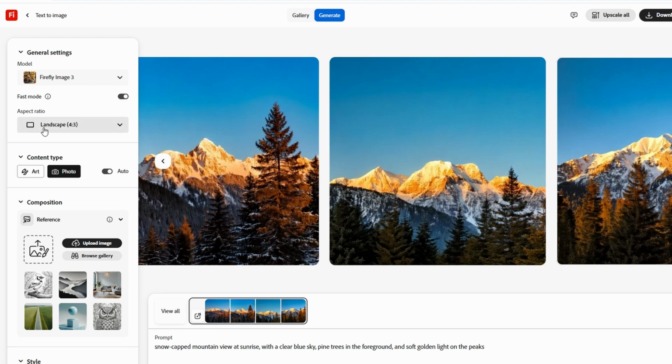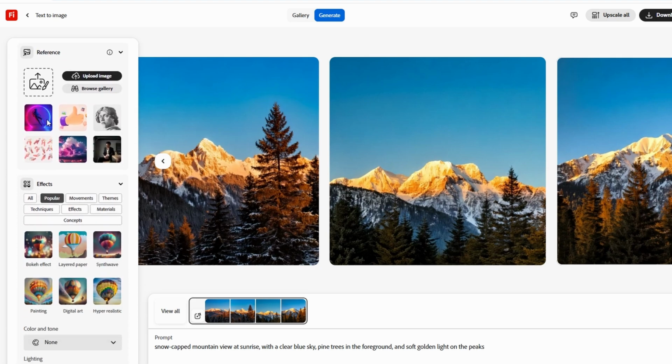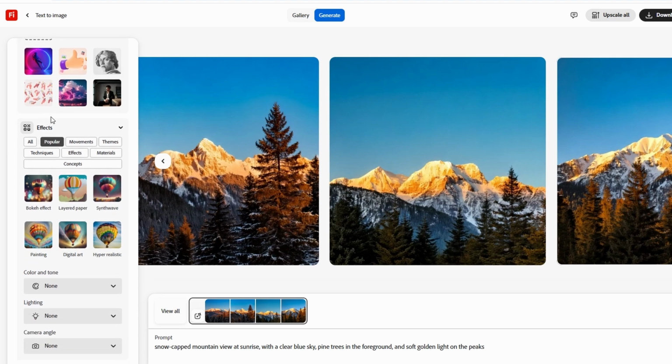Another key feature that Firefly offers is the ability to adjust the lighting and the camera angle. You can tell the AI whether you want your image to look like it was shot in bright sunlight or in soft, ambient light. You can also change the angle at which the scene is viewed, giving you full creative control over how your image appears.